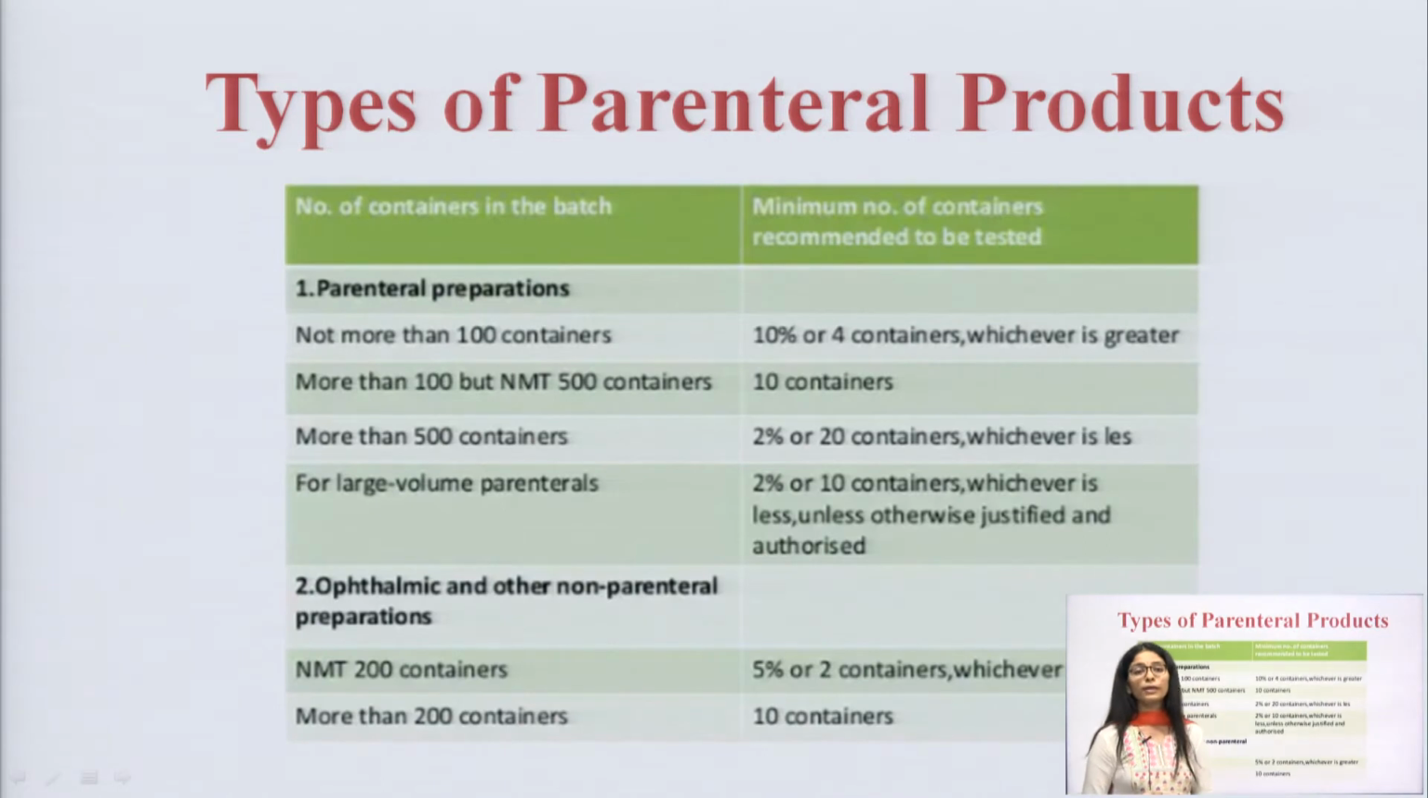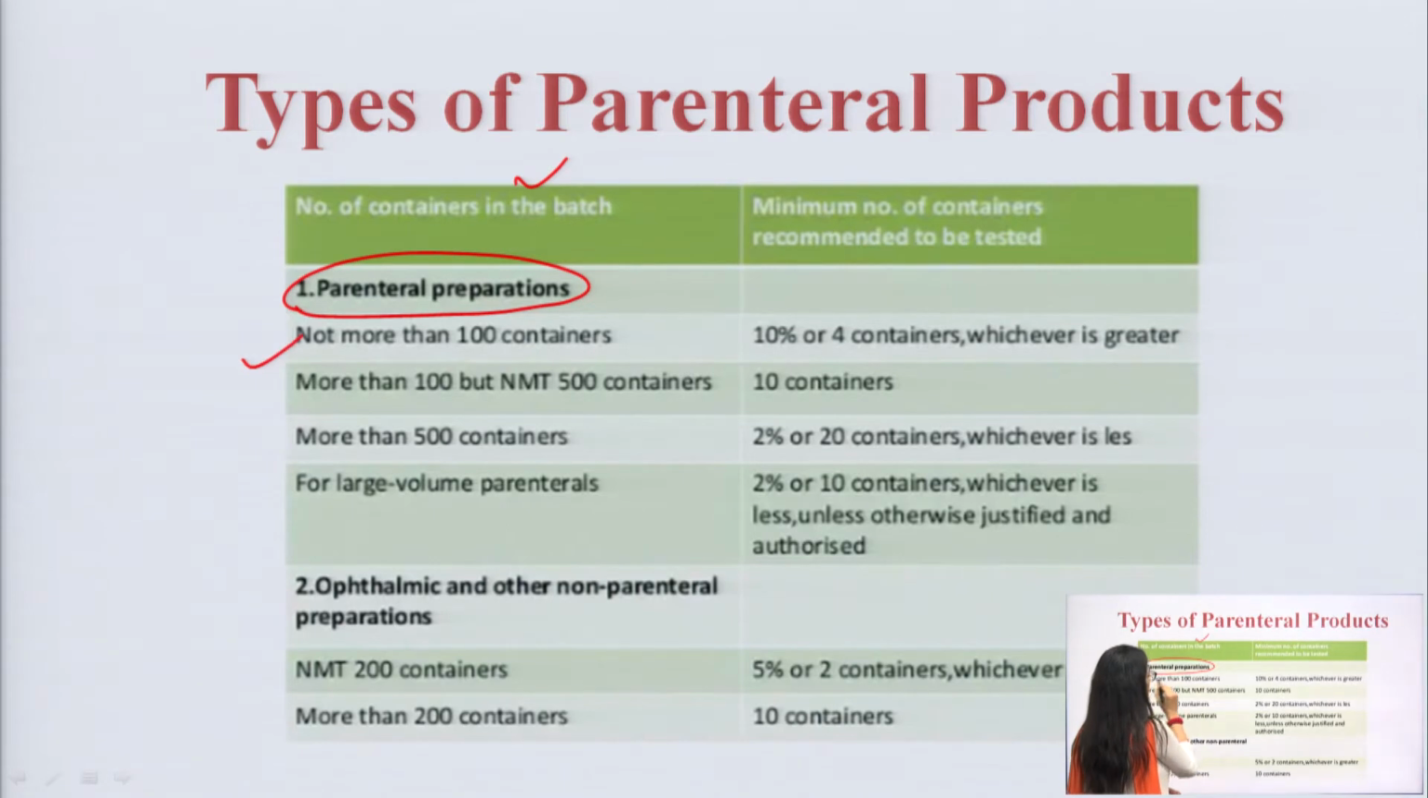Then we have types of parenteral products. What are the different types of parenteral products? First of all, I told you the large volume parenterals and small volume parenterals. But in this table, what we have to go through is how the selection of parenteral products takes place, and how many containers we have to test. Okay. For example, let us talk about parenteral preparation first, not more than 100 containers. There is a slot. Okay.